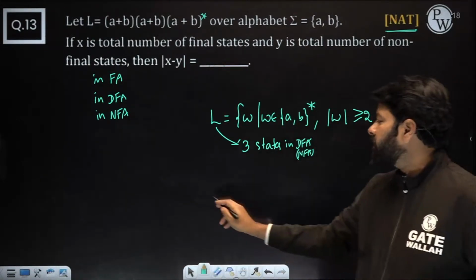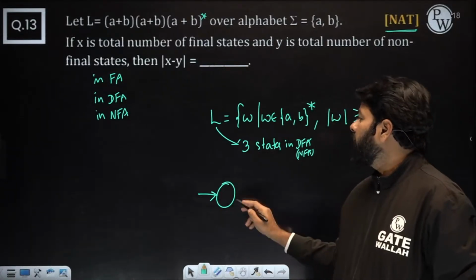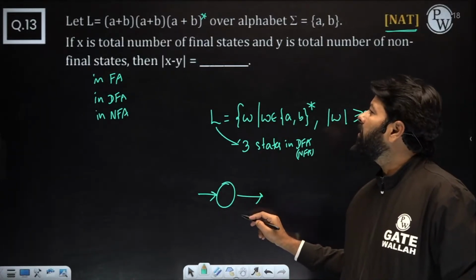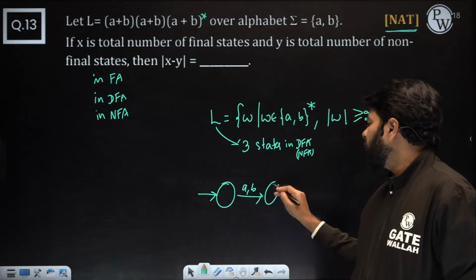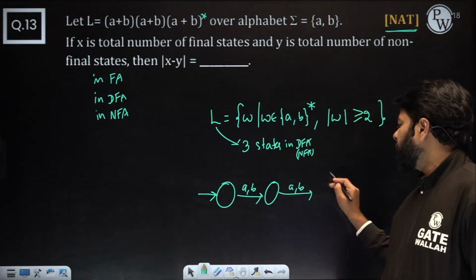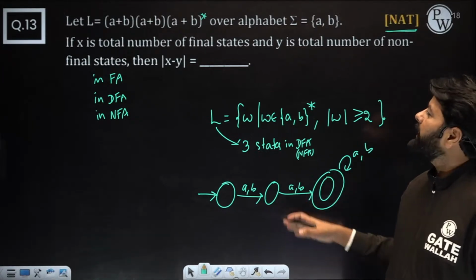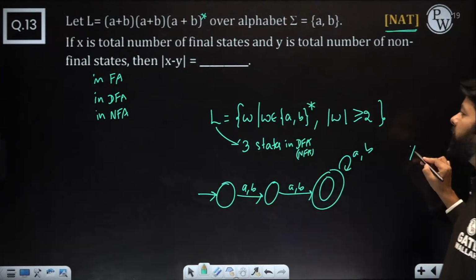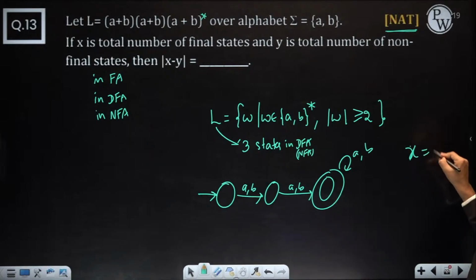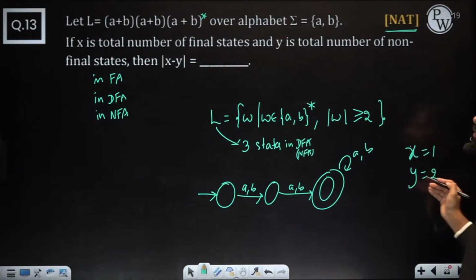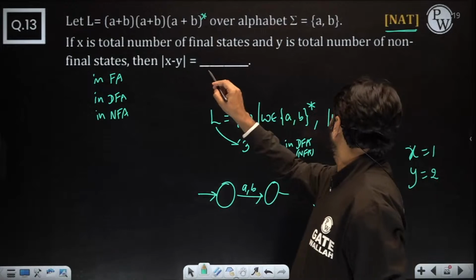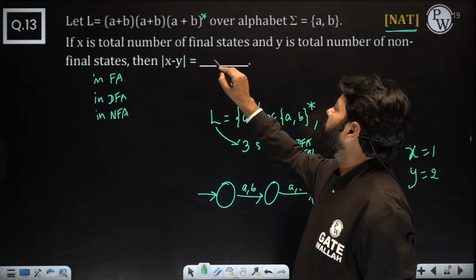How many final states are there? How many non-finals are there? At least, right? So 1 length and 2 length. Accepted? How many final, how many non-final? So X is the number of final states, here X is 1, and Y is 2. X minus Y is 1 minus 2, which is minus 1.